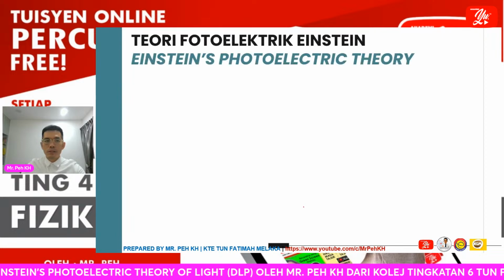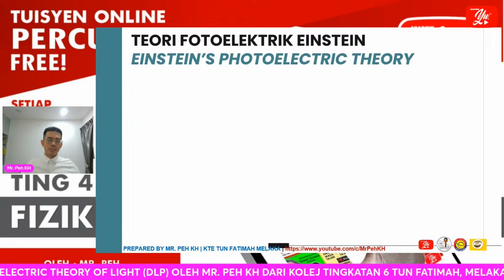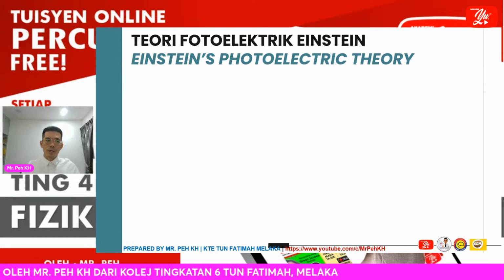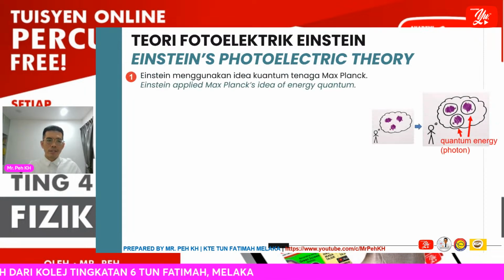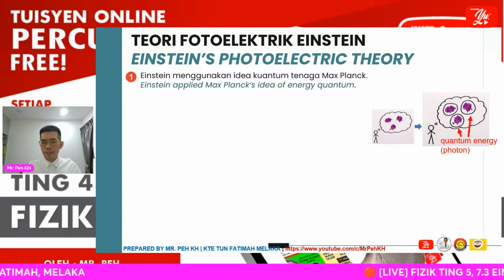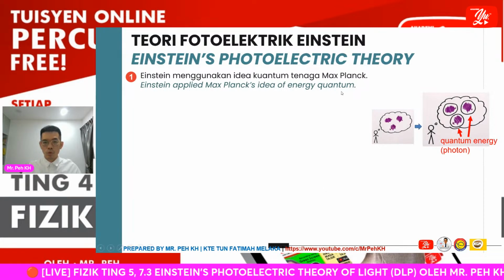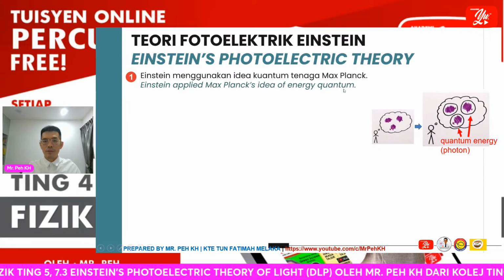Okay, so firstly, let us discuss the Einstein photoelectric theory. So what is the theory? Einstein actually applied Max Planck's idea of the energy quantum. If you have followed my 7.1 subtopic, you should understand already what is meant by quantum energy.